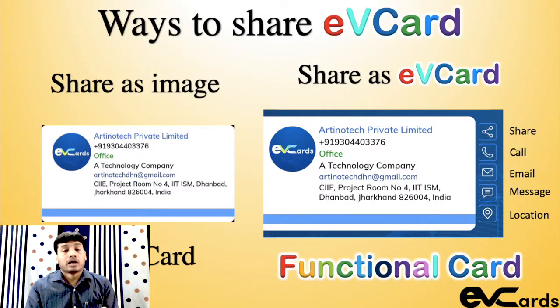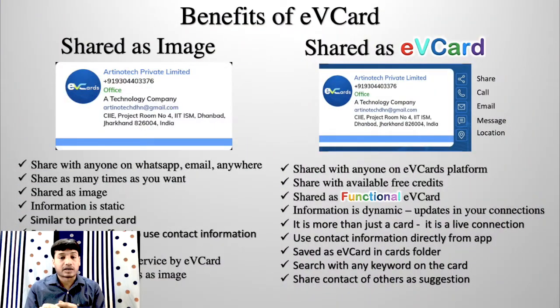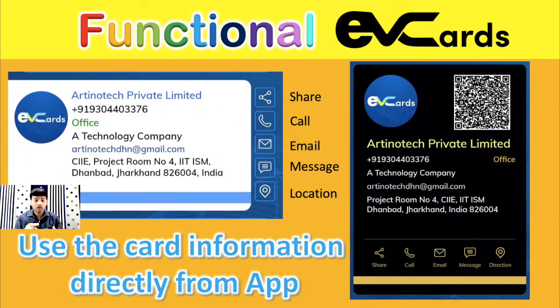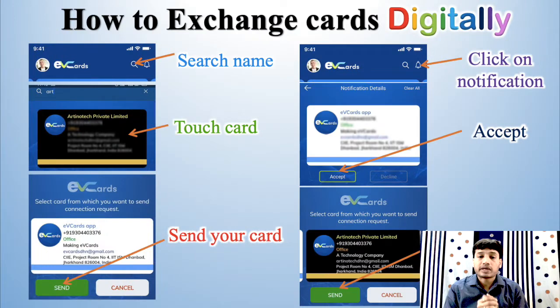And there is another way that allows you to exchange functional visiting cards. So EV cards which you exchange on the app, that is a functional visiting card. And this actually helps you use the contact information directly from the app. So you can use the mobile number, you can use the email ID. You can also use the address which is given there because you can trace it on the Google Map. So that facility is given there. So these functional visiting cards can be exchanged on the app. So how you do that?